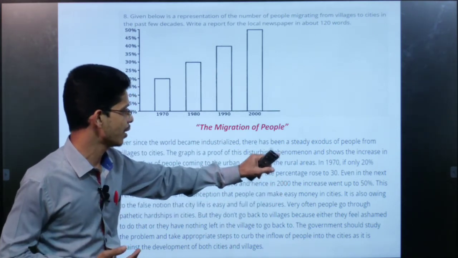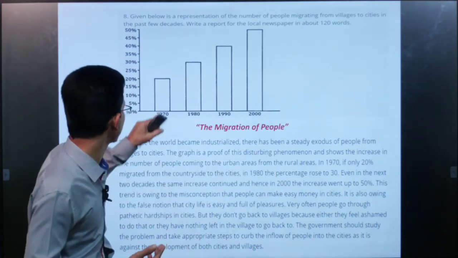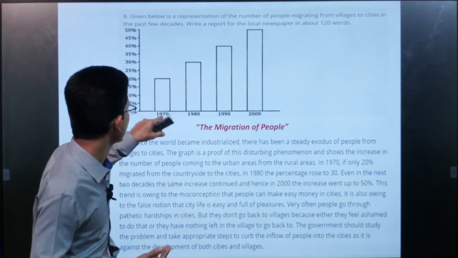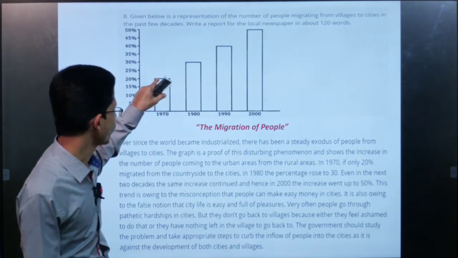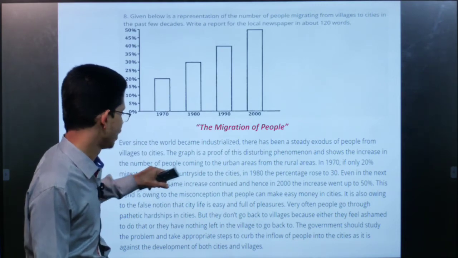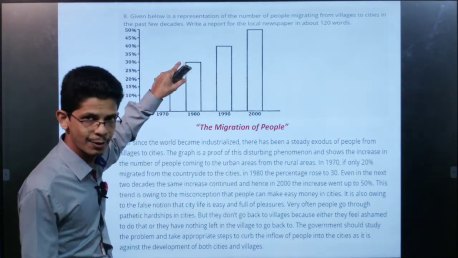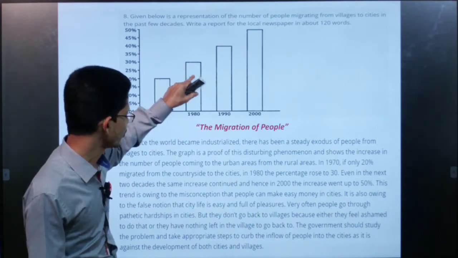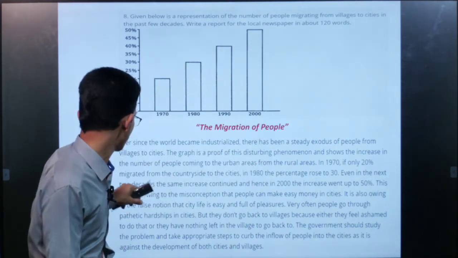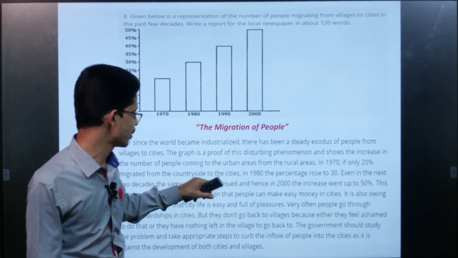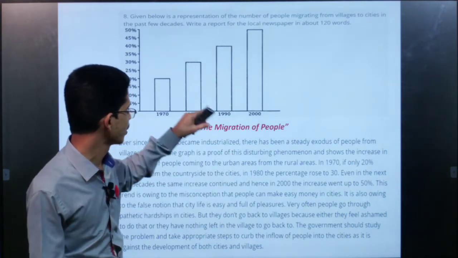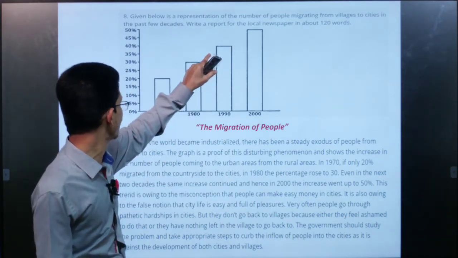So year by year, you can see in the 1970s we found only 20% of people migrated, and in the 80s the representation was up to 30%. It has increased up to 30%, and even in the next 2 decades the same increase continued, and hence in 2000 it is up to 40%.